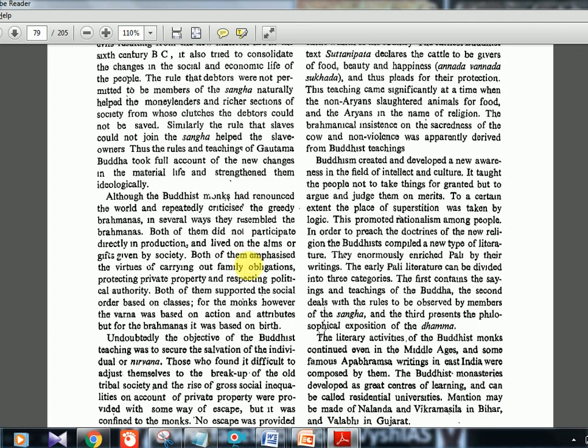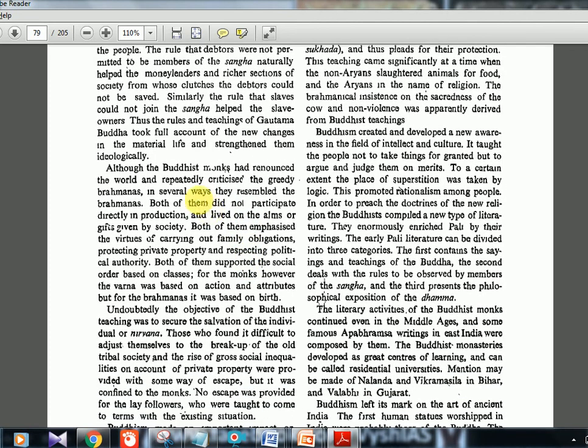Then, although the Buddhist monks had renounced the world and repeatedly criticized the greedy Brahmanas, in several ways they resembled the Brahmanas also. Both of them did not participate directly in production and lived on alms given by society. So these Buddhists, I told you, are also going and begging for food. They are not working hard. They are not self-sustaining. They are also begging for food, expecting donations and trying to survive.